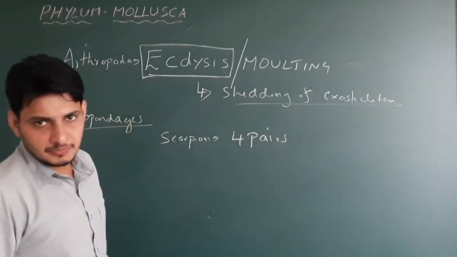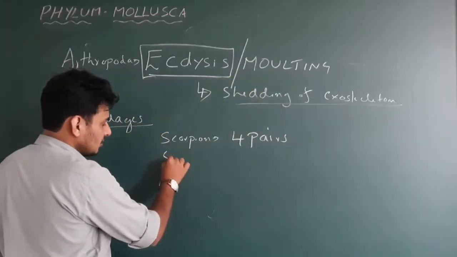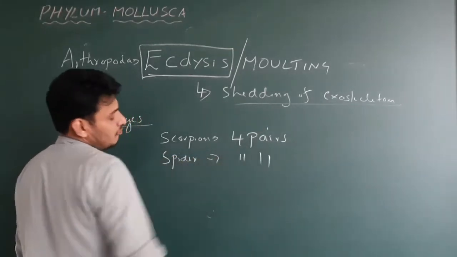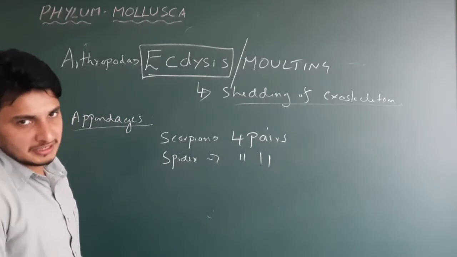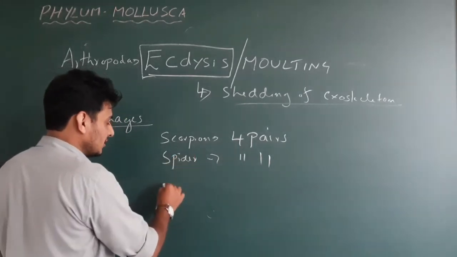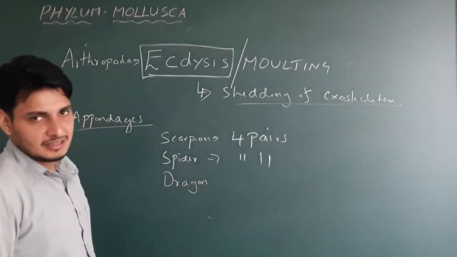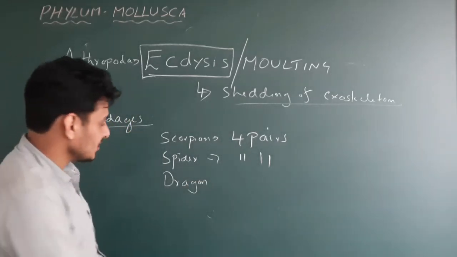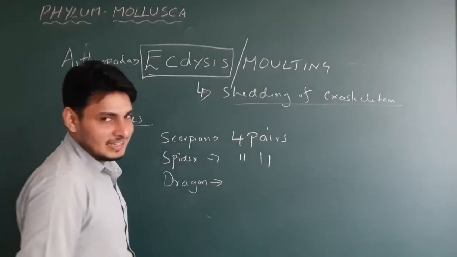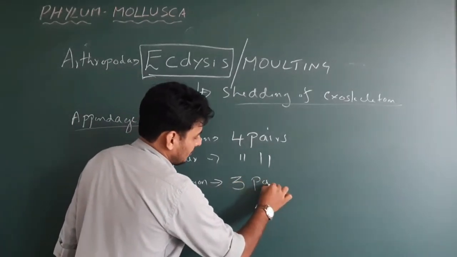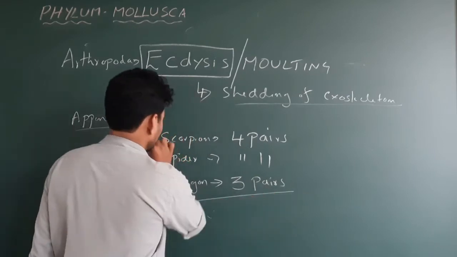4 pairs? Yes? Okay. Then spider, 4 pairs. Could be asked actually, that's it. Okay. And we go with one more, dragonfly. Dragonfly belongs to which class? Insecta. All insects have 3 pairs of legs, appendages. So 3 pairs. That's it.